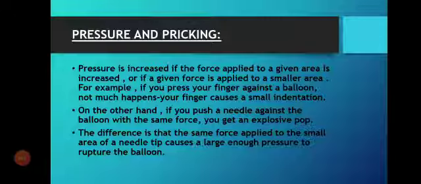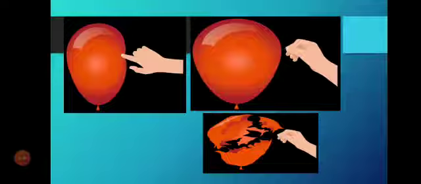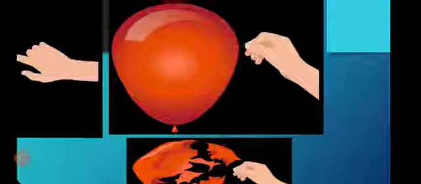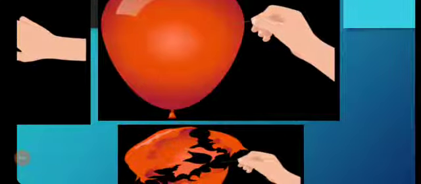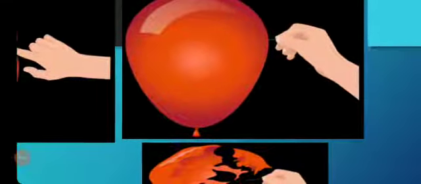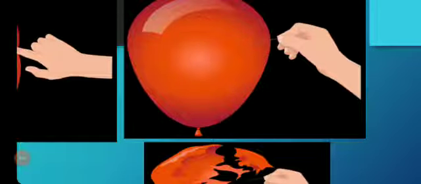For example, if you press a finger against a balloon, not much happens, because your finger covers a small area. Look at this diagram. You are applying a force on the balloon with the help of a finger. Clear? Now look at this diagram. If you are applying pressure on a balloon with a needle, what is going to happen? Look at the below diagram. The balloon is going to burst. Why? Because the needle area is less as compared to the finger. Clear? The finger area is greater and the needle area is less. That's why the balloon is going to burst, because the needle exerts more pressure as compared to the finger.